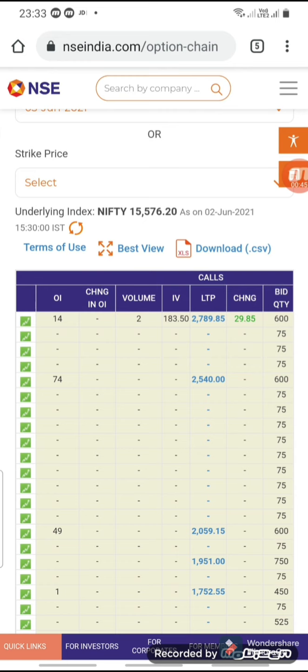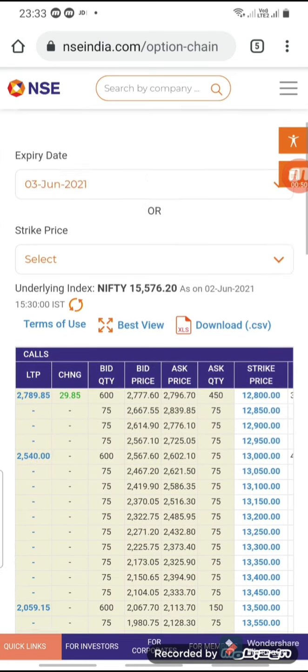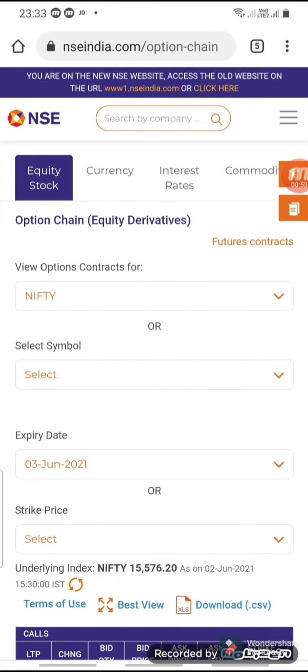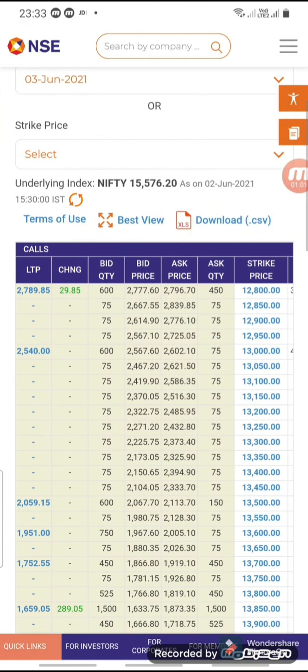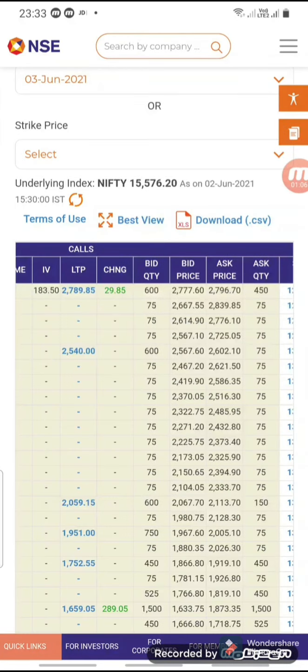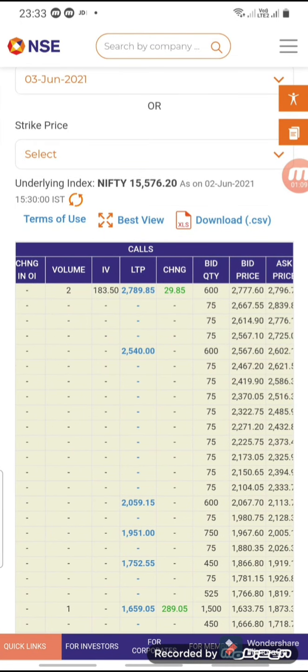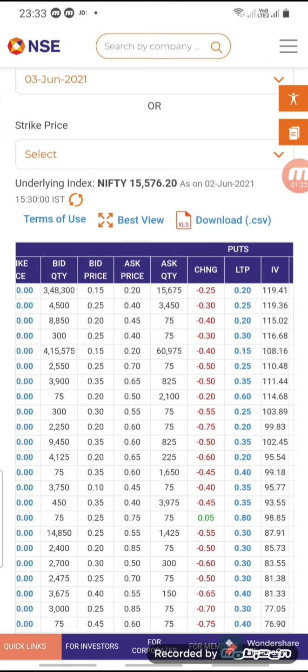Friends, we are here on the NSE India site. This is the call and put data relating to the expiry of 3rd June 2021 shown on NSE India. This is the call side and this is the put side. The call side shows that there is an upside in the indices, and the put side shows that there should be a downside, or there is some support if there is an increase in the change in open interest.